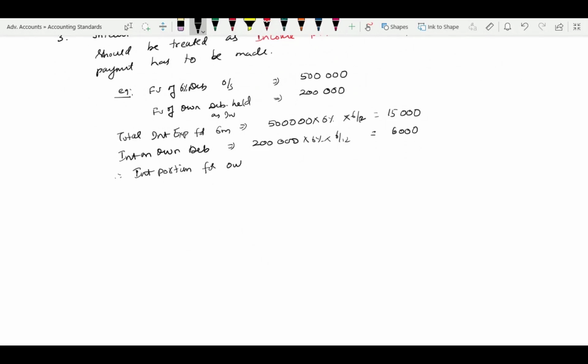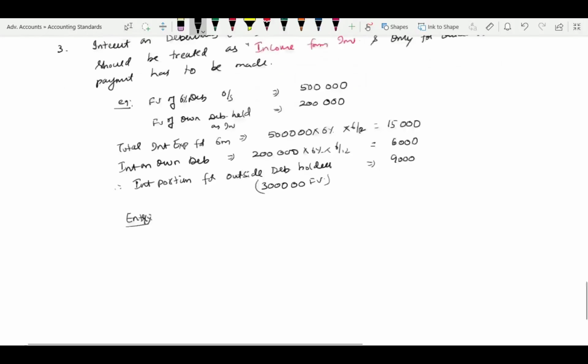Interest portion for outside debenture holders, which is 9,000, which is nothing but 3 lakh face value. Correct? So therefore, for this entry,